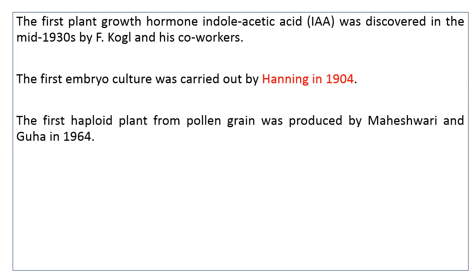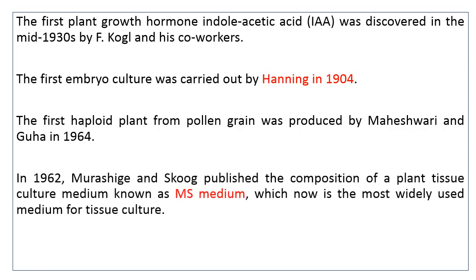The first haploid plant from pollen grain, as the pollen grains are haploid cells, was cultured and developed by Maheshwari and Guha in 1964. In 1962, Murashige and Skoog published the composition of plant tissue culture media, and this media is well known as the MS media, which is now used most widely in various tissue culture laboratories. This is known as the basal media.